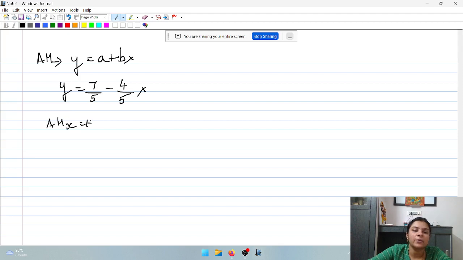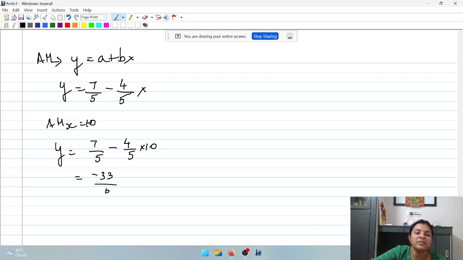Therefore, y is equal to 7 by 5 minus 4 by 5 into 10. So what is the value here, friends? 40 by 5, which is 8. So 7 minus 40 gives minus 33 by 5, which will be the arithmetic mean of y.